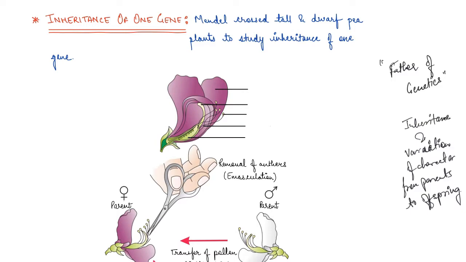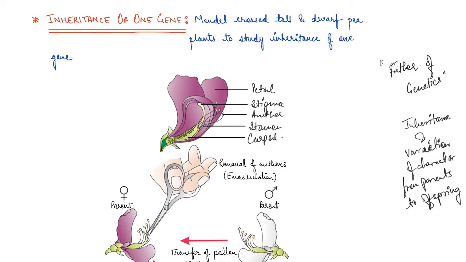Now we all know the structure of a flower, right? If I have to label this, this is the petal, this one is the stigma. Here we have anther, we have stamen, and we have carpel, right?